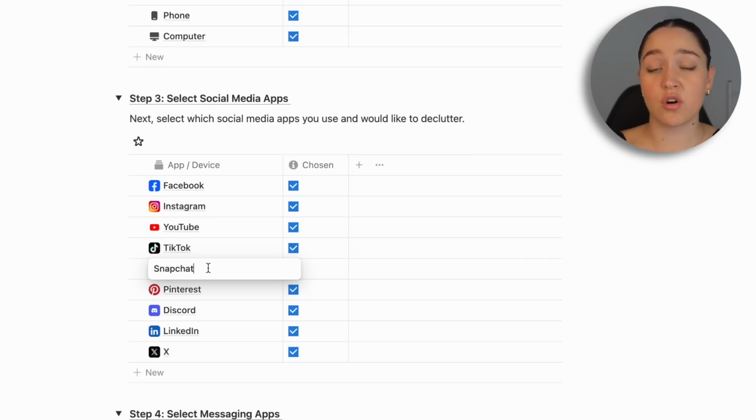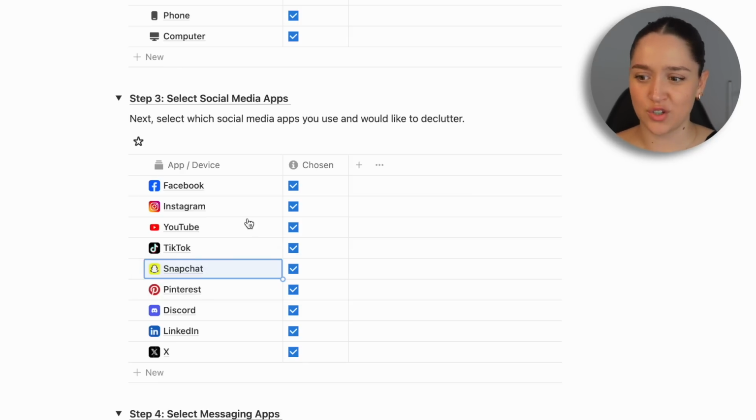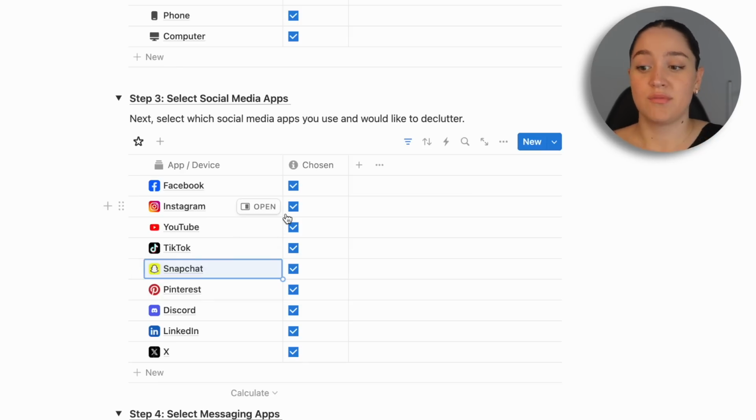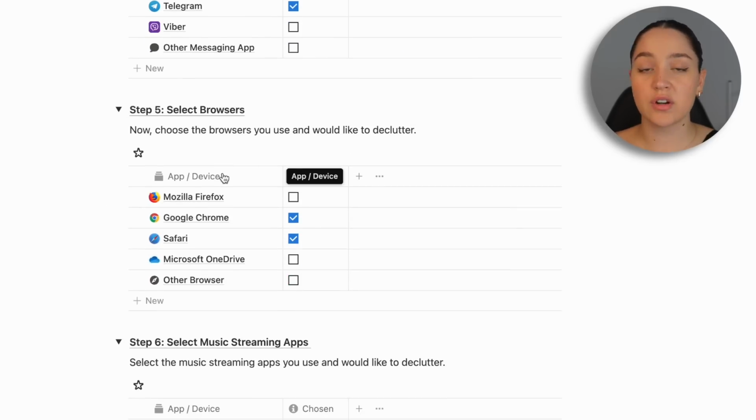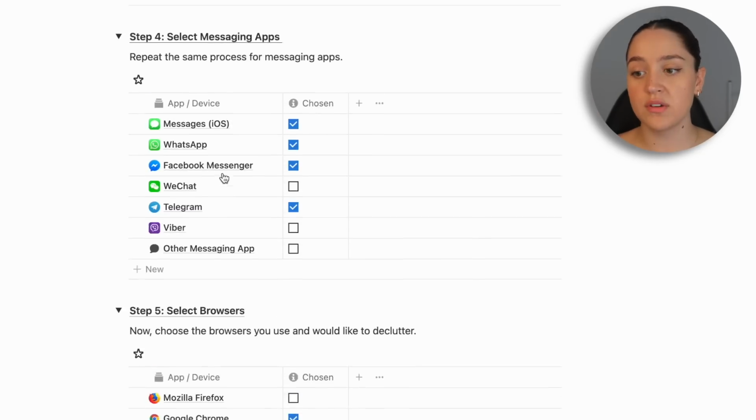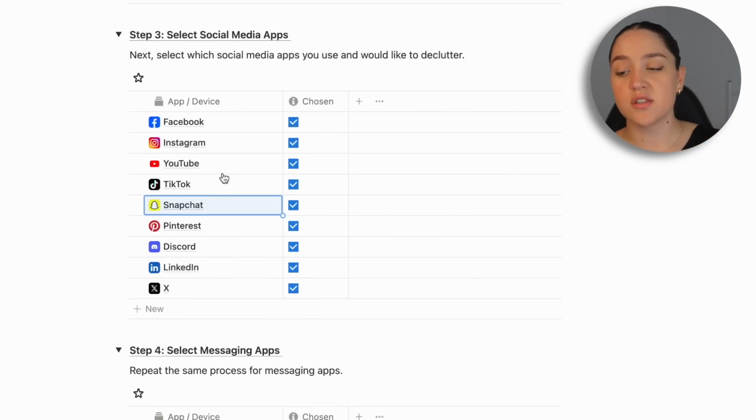So in total, there are over 200 tasks for decluttering, but this number is going to be less if you don't use a lot of apps, which I see as a good thing, to be honest. Like if you only use 3 of these social media apps and you use 1 messaging app, then you're going to have less decluttering tasks. 200 is the total number that I have for all of these apps, but obviously we don't use every single one. So it's actually better that you don't have 200.